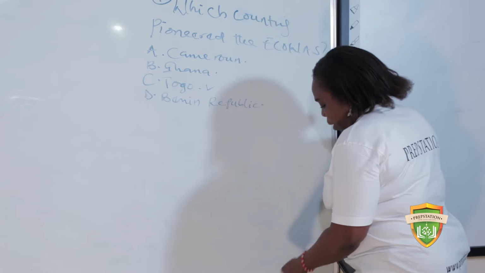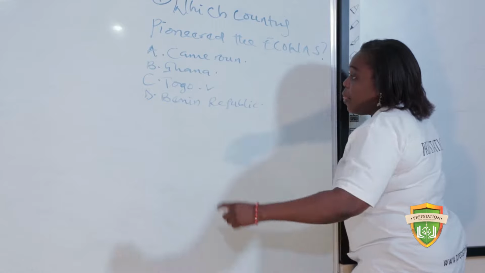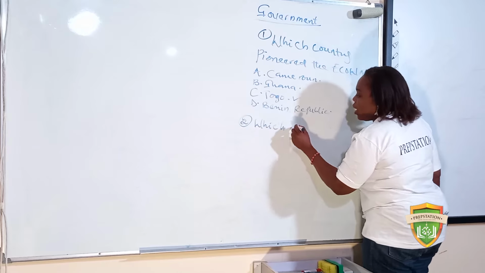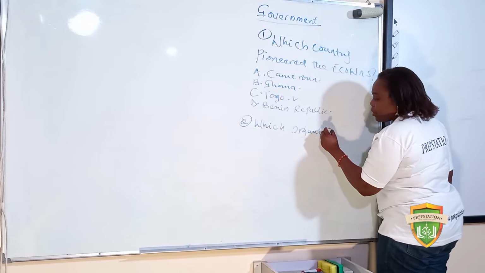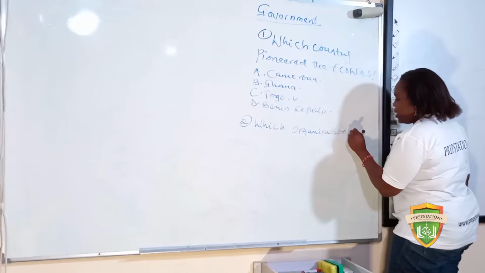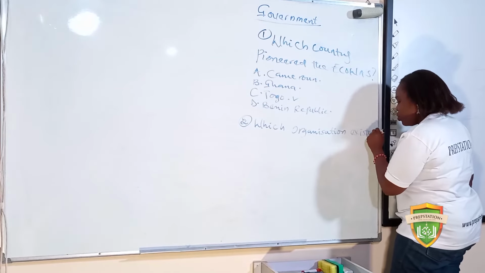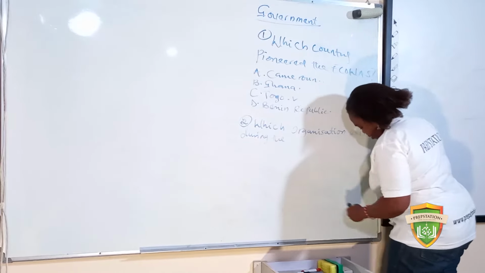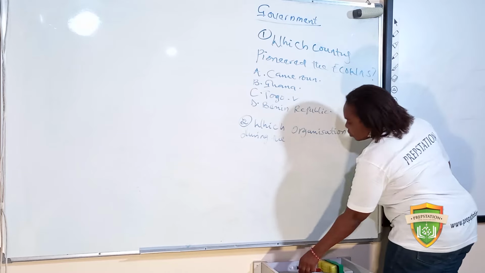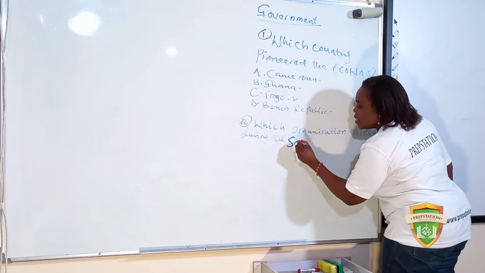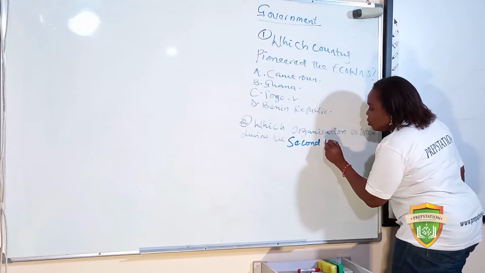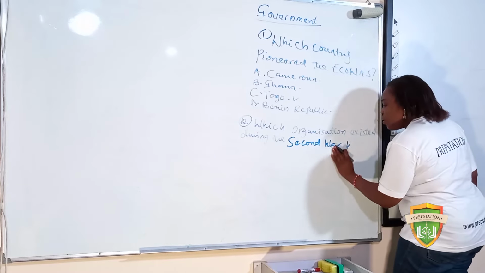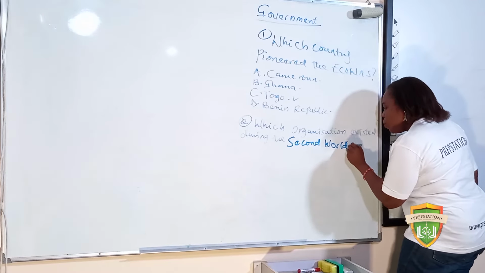Now, the second question. The second question says, which organization existed during the Second World War?